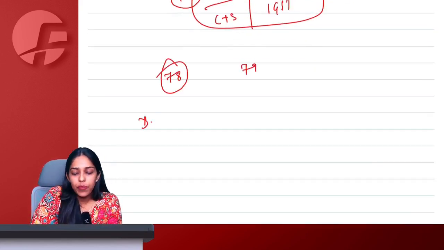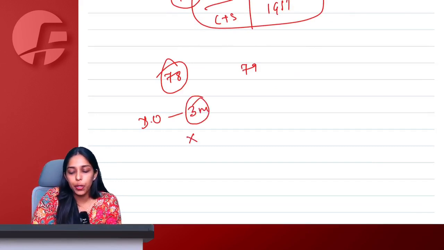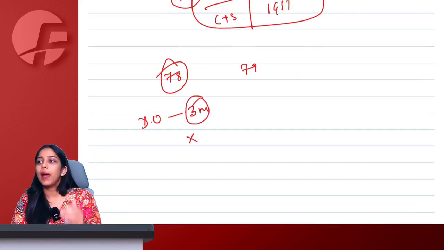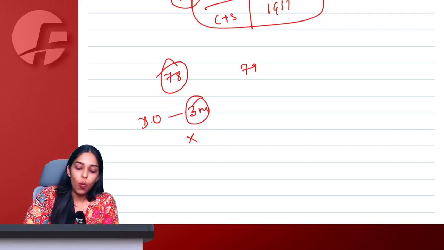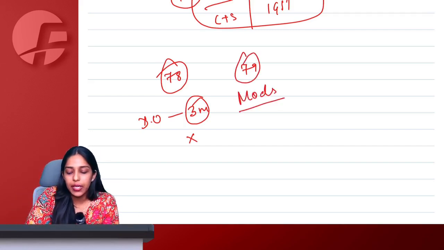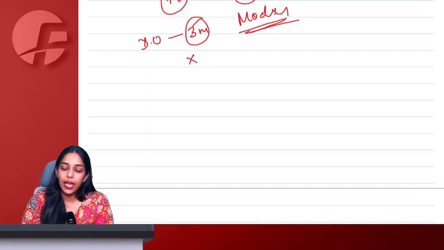78 says that from the date of demand order, if within 3 months I am not paying the amounts as per the order, my recovery proceedings can be initiated. What are the modes of recovery? All of them are given under section 79.